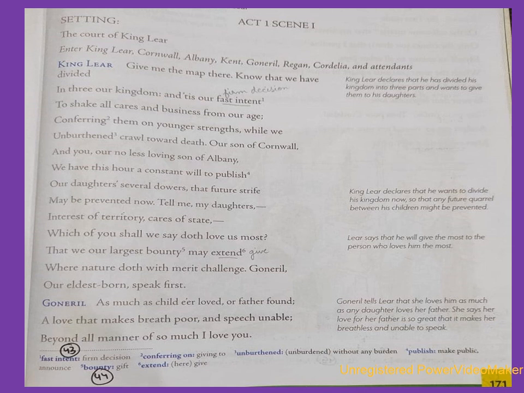King Lear: Give me the map there. Know that we have divided in 3 kingdoms, and it's our fast intent to shake all cares and business from our age, conferring them on younger strengths while we unburthened crawl toward death.